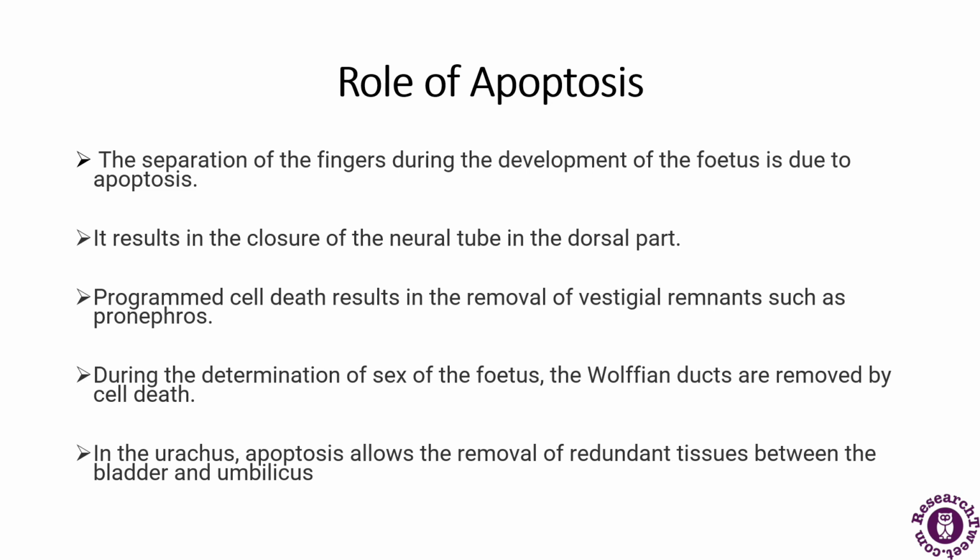It also results in the closure of the neural tube in the dorsal part. So this is also a role of apoptosis. It also leads to the removal of vestigial remnants such as the pronephros. And during the determination of the sex of the fetus, the Wolffian ducts are removed by cell death, or by the process of apoptosis. So apoptosis allows the removal of redundant tissues between the bladder and the umbilicus. So these are some of the roles of apoptosis in human development.